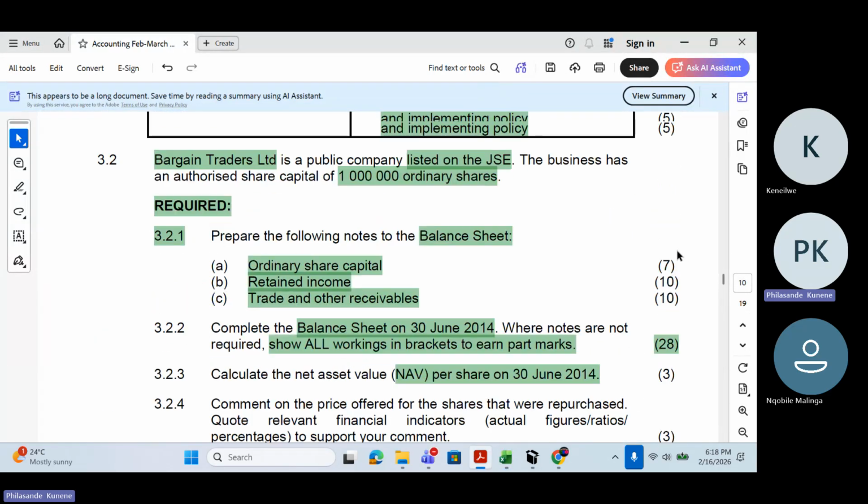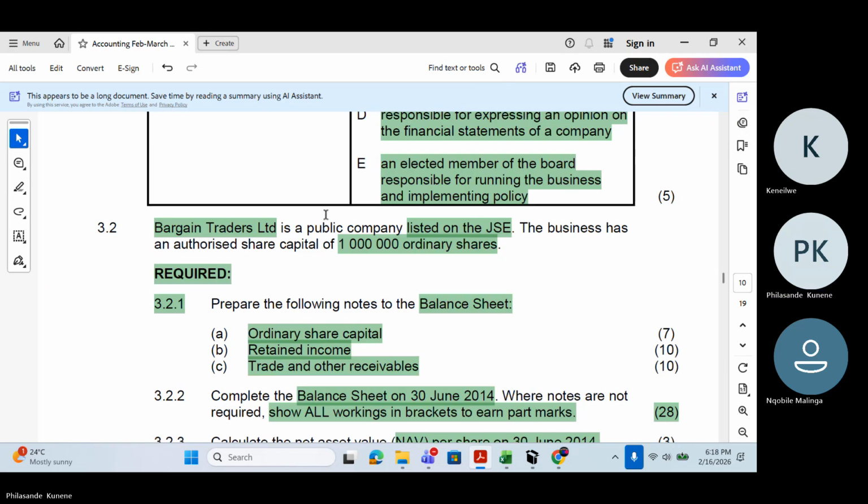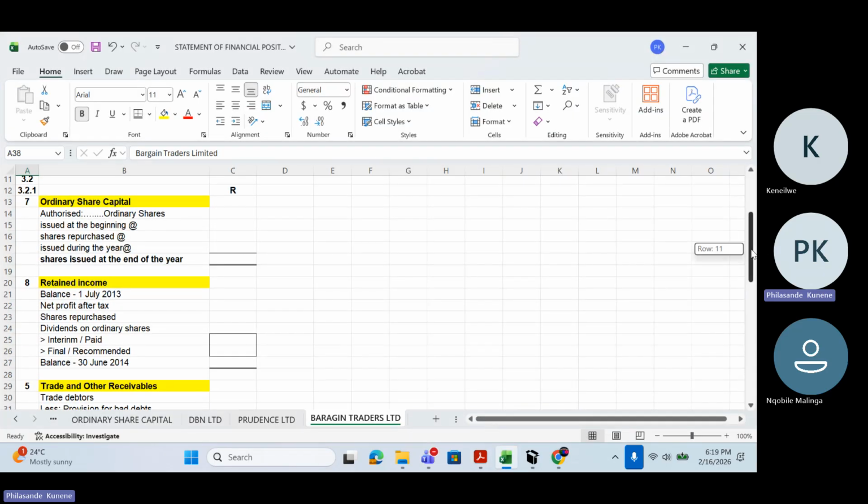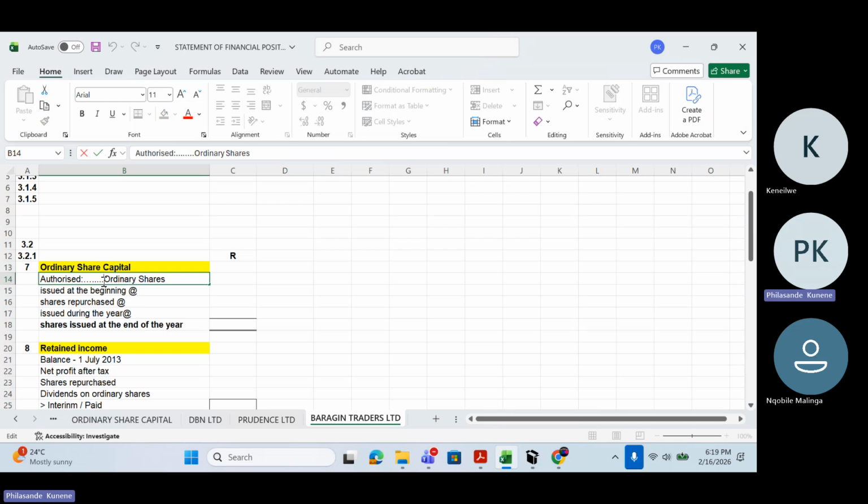Starting from this side, they told us that Bargain Traders is a public company listed on the JSE. The business has an authorised share capital of 1 million ordinary shares. Already here, I need to come and say authorised in note number 7. How many shares were authorised? That is going to be 1 million ordinary shares. These are the shares that were authorised.